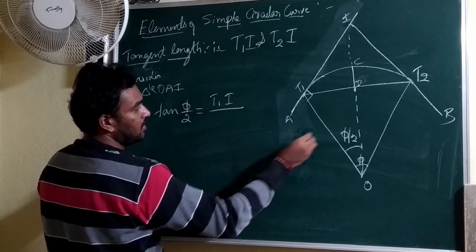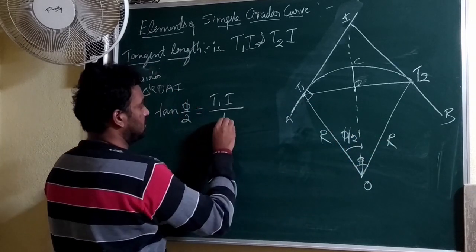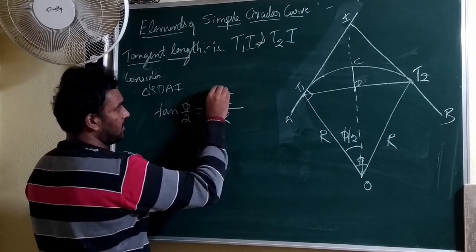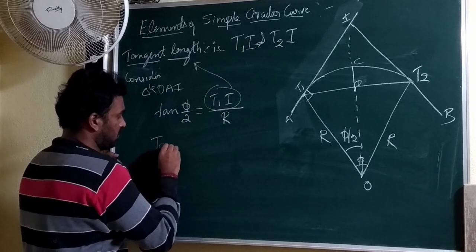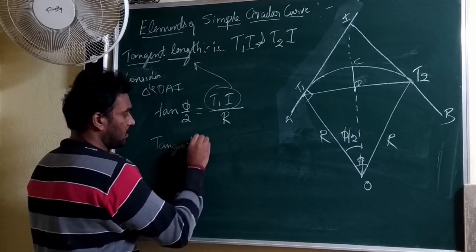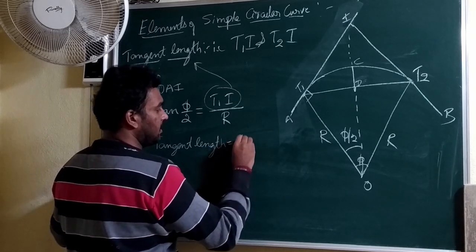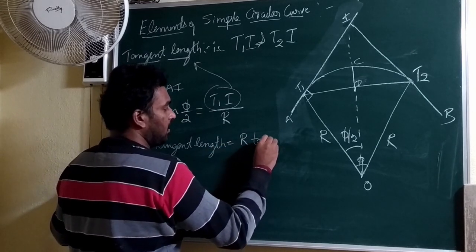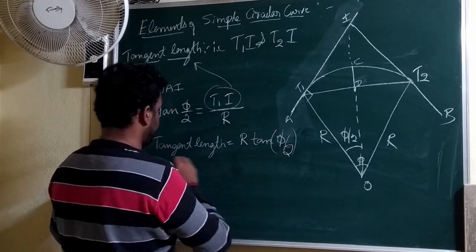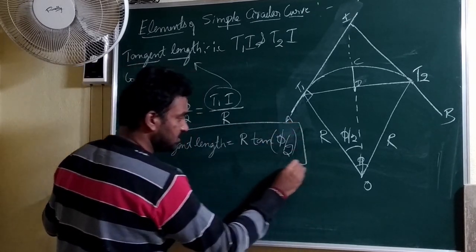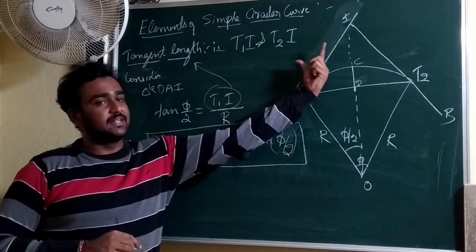T1I, divided by adjacent, which is R, the radius. So the tangent length will be given by R into tan phi by 2. This is the equation we have in order to obtain the tangent length.